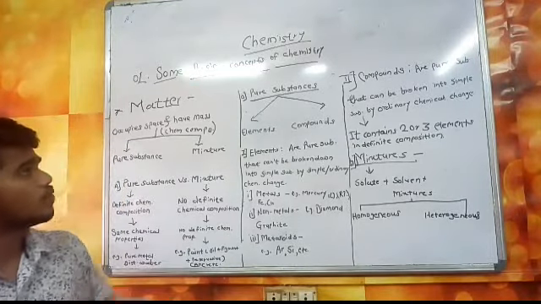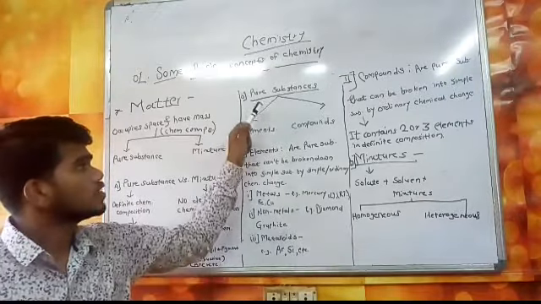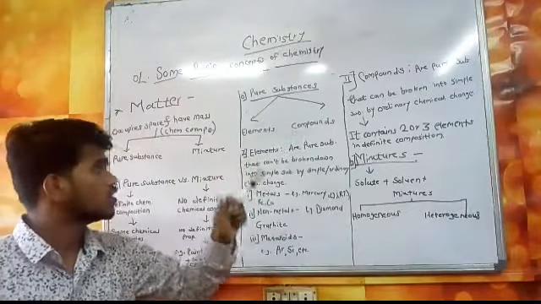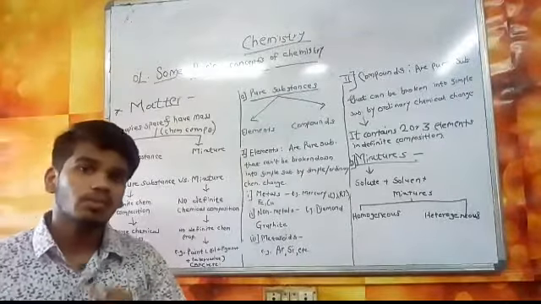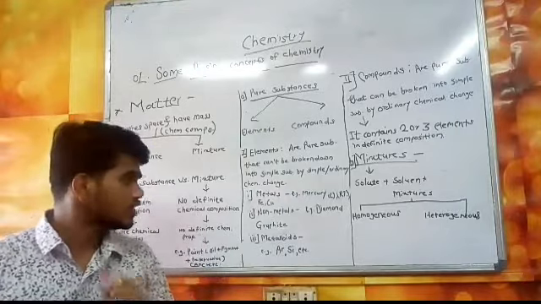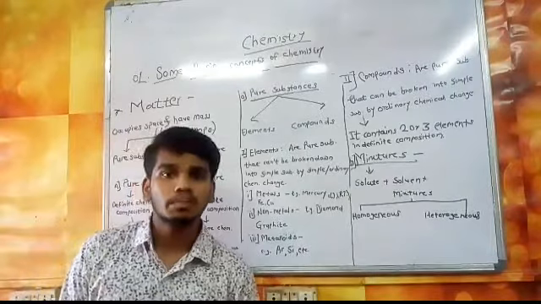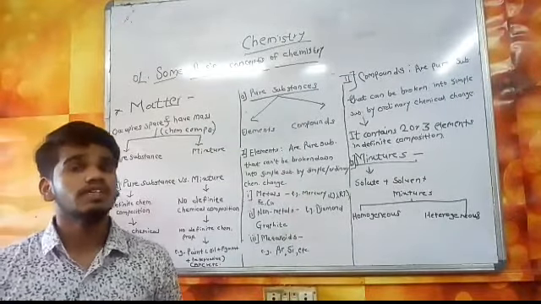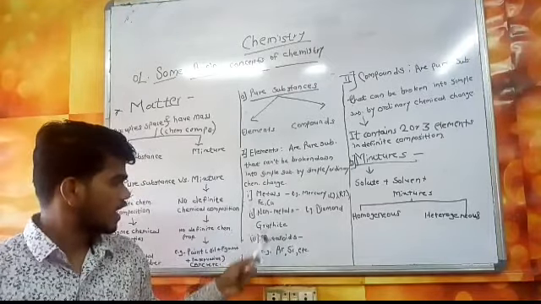Now let's see pure substances deeply. Pure substances are again classified under two heads: elements and compounds. So what are elements? Elements are pure substances that cannot be broken down into simpler substances by any simple or ordinary chemical change. We have seen the elements in the periodic table in our earlier standard. In the periodic table, the elements are classified under three heads: metals, non-metals and metalloids.